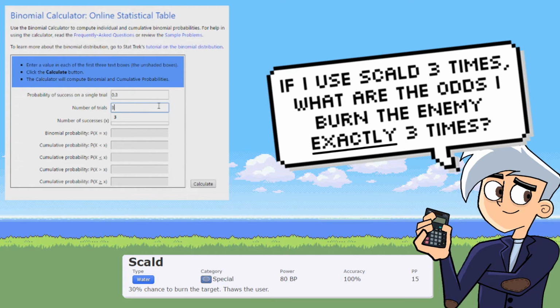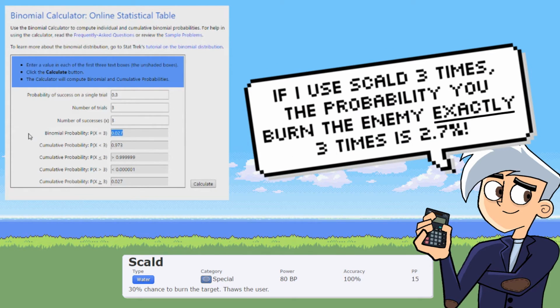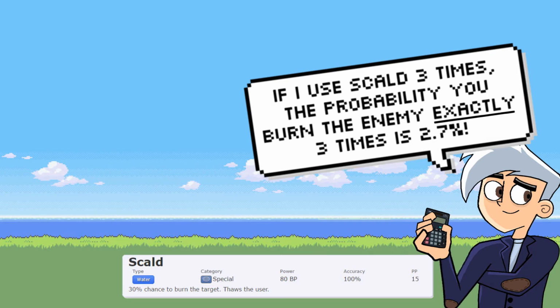On the number of trials, we would put down 3, since we want to find out what my chances are of causing the burn if I use the move Scald 3 times. On the number of successes, we want to put down the number of burns that we got in those 3 trials. So let's quickly calculate it and find out what we got. By the looks of it, the chances of getting exactly 3 burns out of 3 Scalds is 0.027, meaning that it's 2.7%.